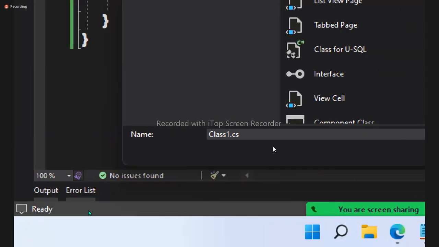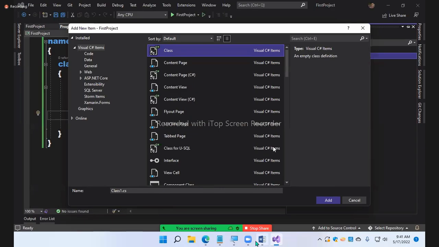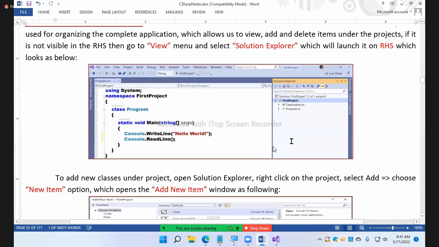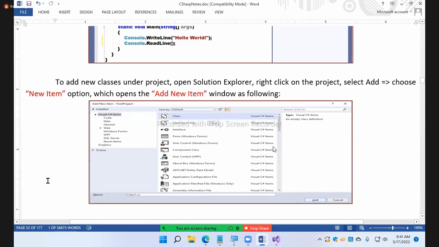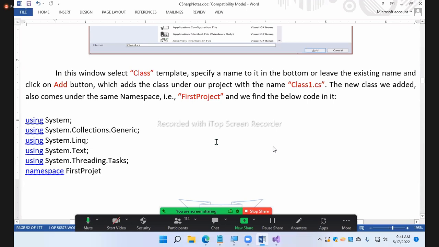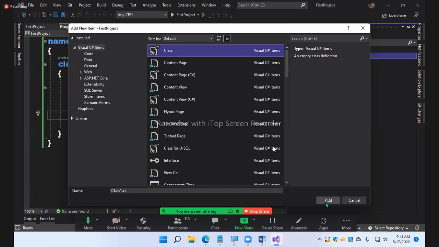If you don't give a name, what is the default name? Class 1. The default name is class 1. No, sir, I want to give a name of my own. Give it, guys. No problem. You can give a name of your choice, whatever name you want as per your requirements. Right now, I did not give any name. Okay, I'll have the same name, guys. It is class 1. Click on the add button.